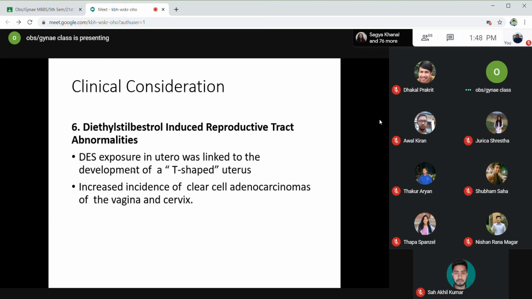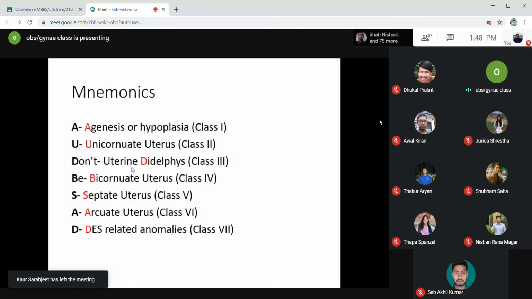It reads as A, you don't be sad. A is agenesis. U is unicornuate uterus. Don't stands for didelphys. B means bicornuate. And SAD: S is for septate, A is for arcuate, D is for DES-related. So there are class 1 to class 7 uterine anomalies. A, you don't be sad: agenesis, unicornuate, didelphys, bicornuate, and SAD stands for septate, arcuate, and DES-related anomalies.